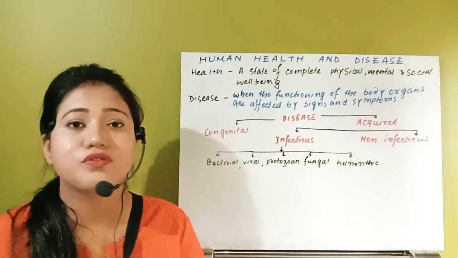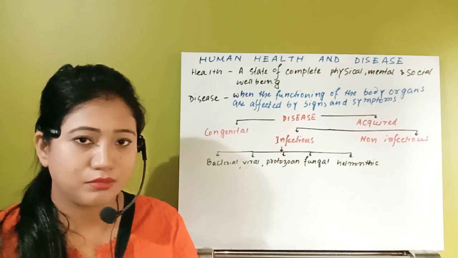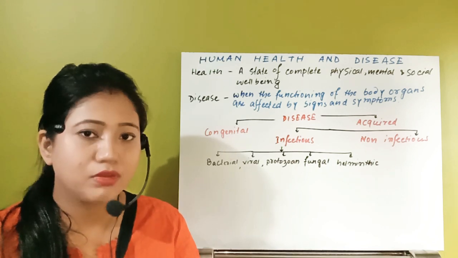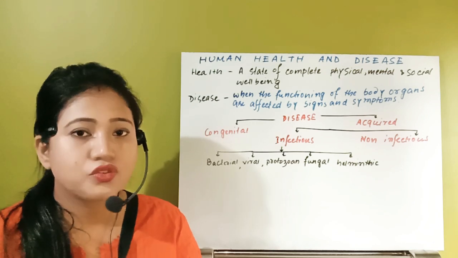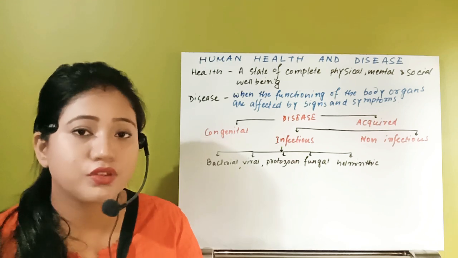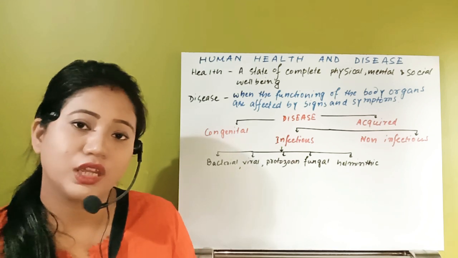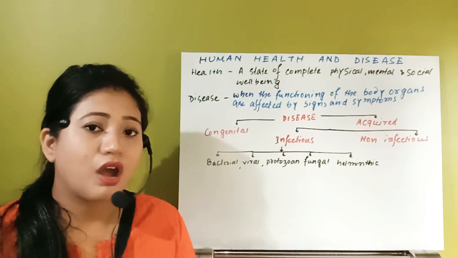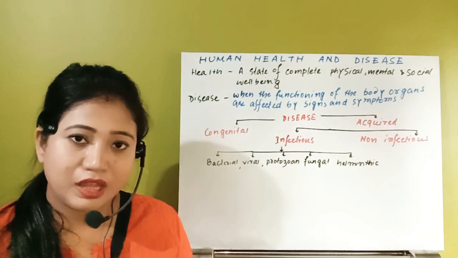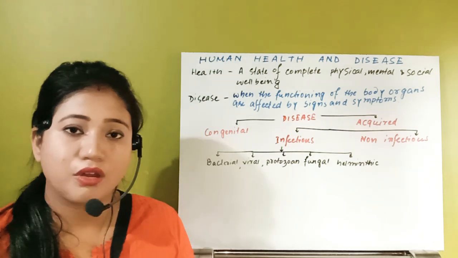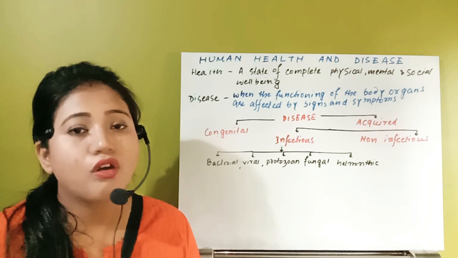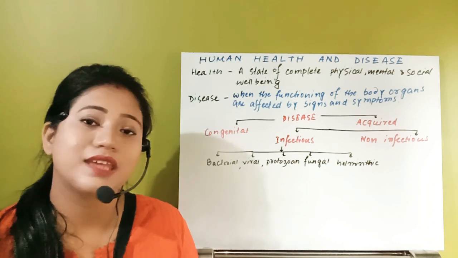In the case of humans, we are social animals. Like ants and honeybees, we are also social animals. We live in society. So to live in a society, we have to develop some social behavior too. We need to have communication, we need to share, we need to exchange our thoughts and expressions with the environment, with our surroundings, with our own species. All of them together are called health.